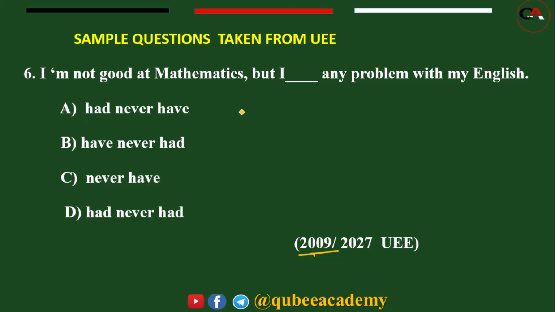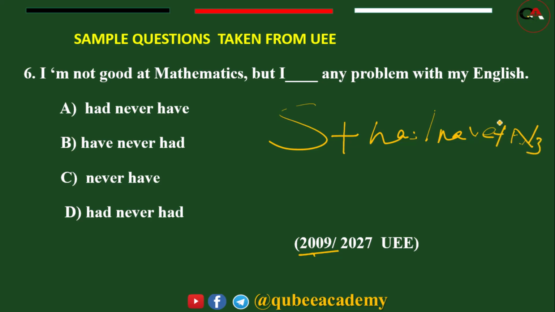Now the form of present perfect, we said, what you never forget: subject plus has or have plus verb 3. Has or have plus verb 3. Has for singular, have for plural. Here we are looking for experience, because it talks about experience, and with experience we use present perfect.